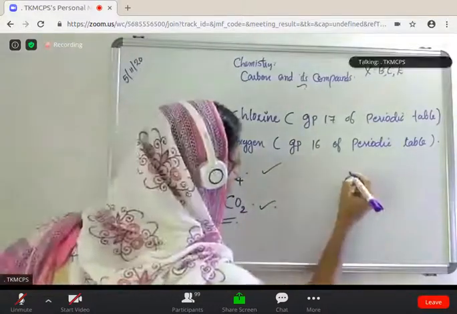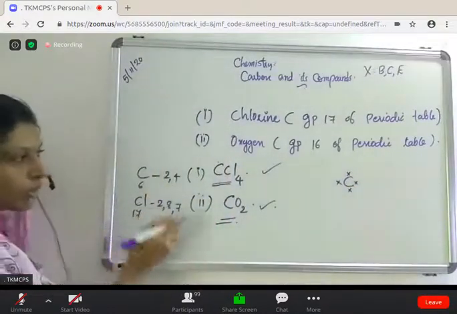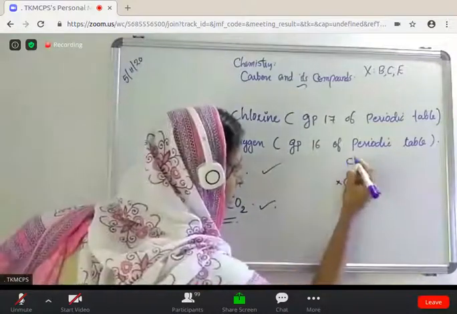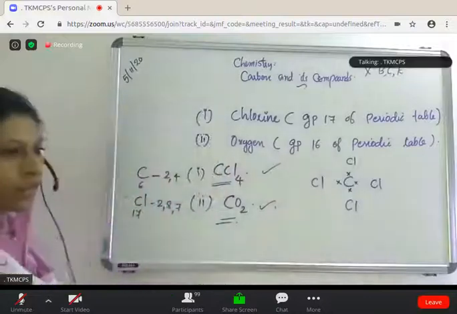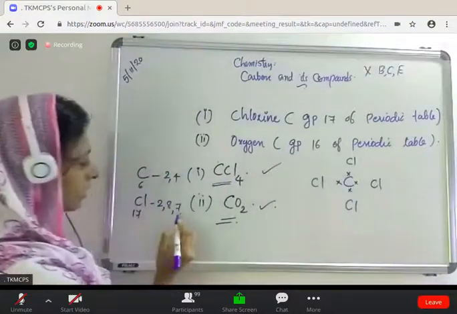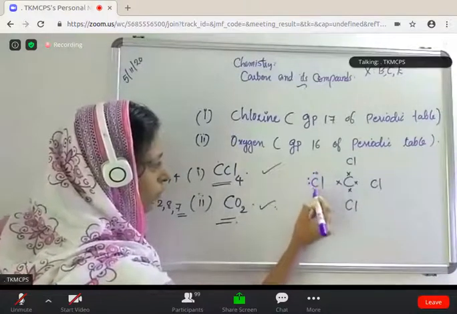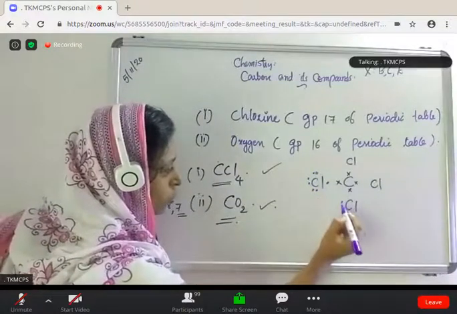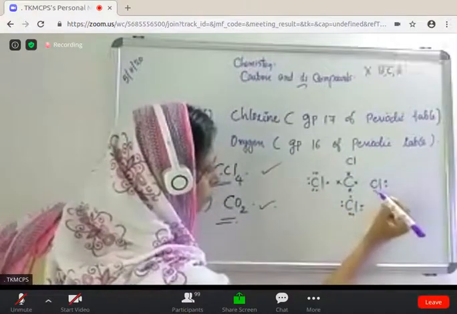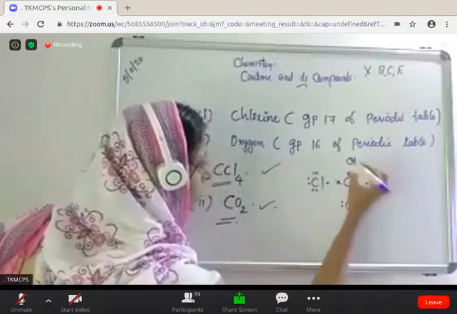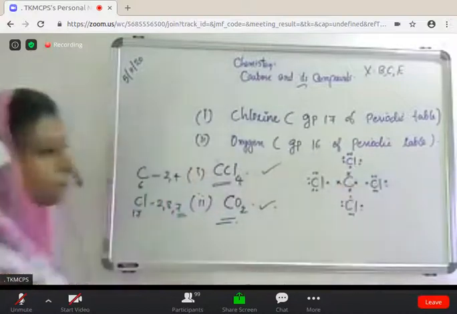So draw 4 chlorine atoms around it. Chlorine has 7 electrons in its valence shell, isn't it? 2, 4, 6, 7.